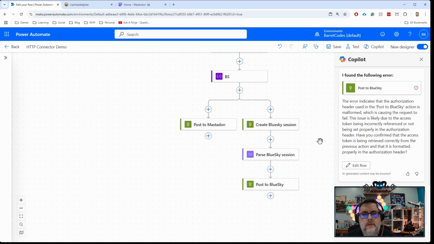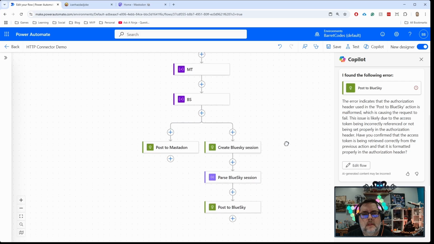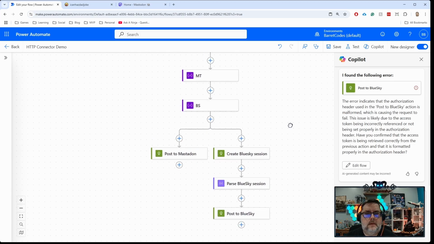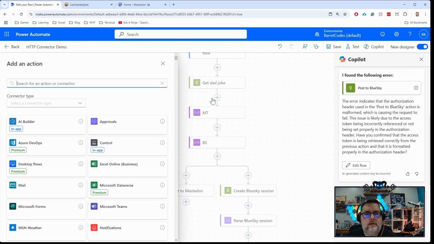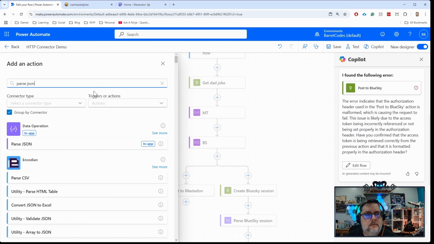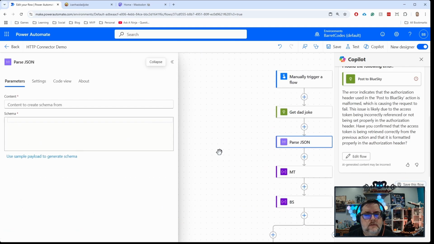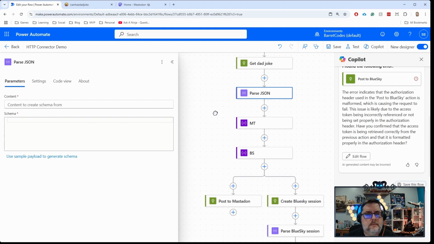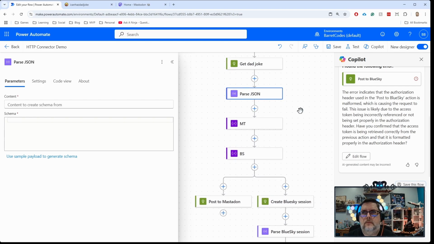Oh, my parse disappeared. Oh, I know what happened. Okay, so I created another parse JSON, and apparently it stole the name. This is one of the bugs that happens sometimes: it steals the name from an identical action type, and then when it's trying to save that, something happens and it just doesn't work right.